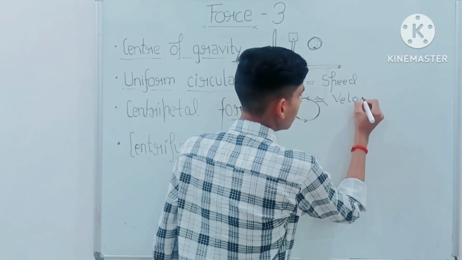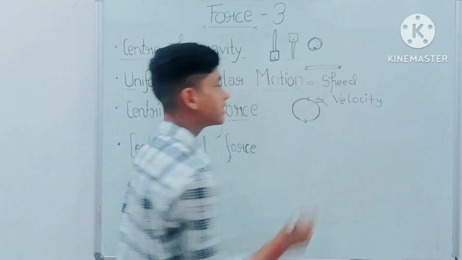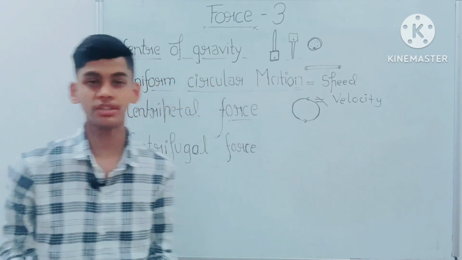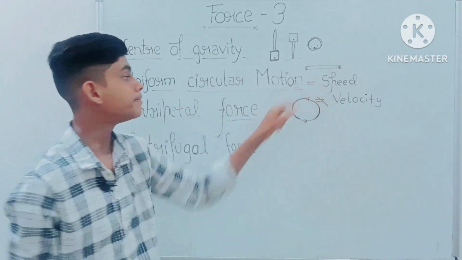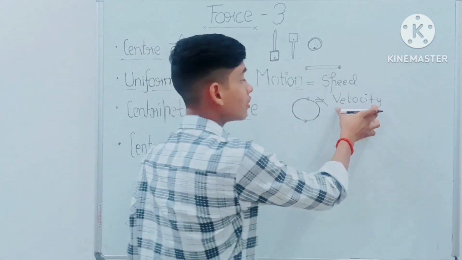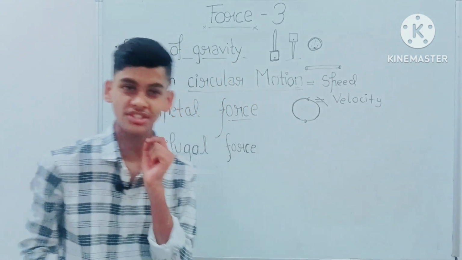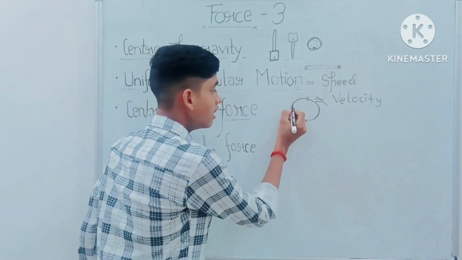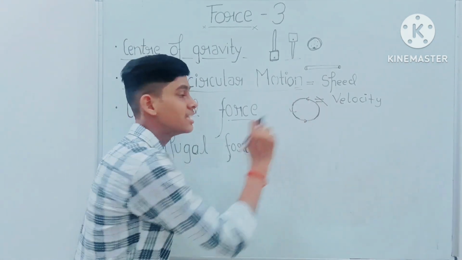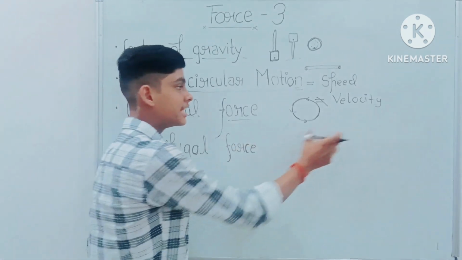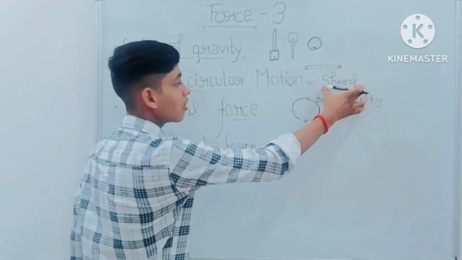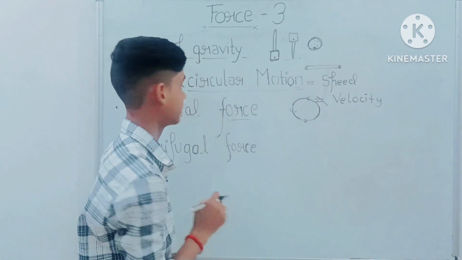How? As we know that speed is a scalar quantity and velocity is a vector quantity, so speed depends on distance and time, while velocity depends on displacement, time and direction also. As we move in this circular path, the direction will be continuously changing, so velocity will also be changing. That's how the speed is constant and velocity is not constant.